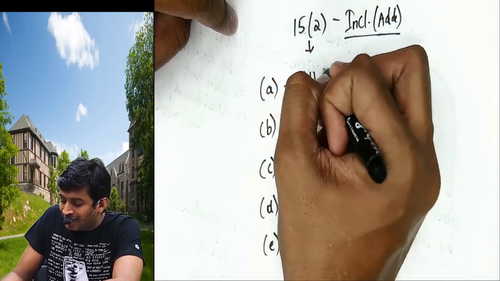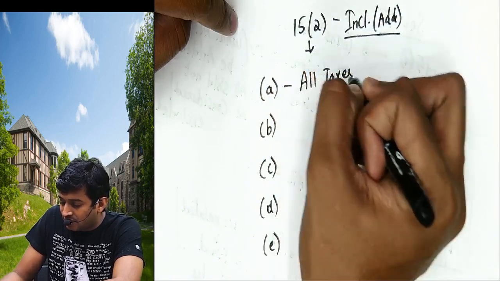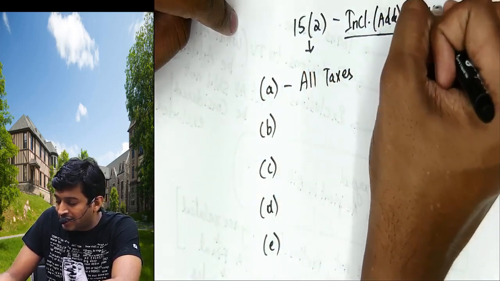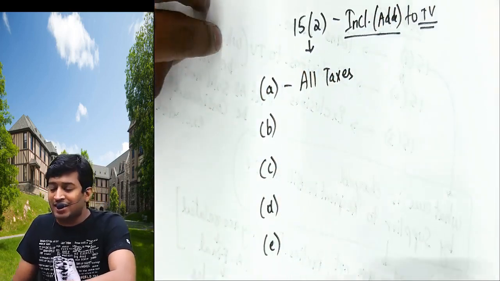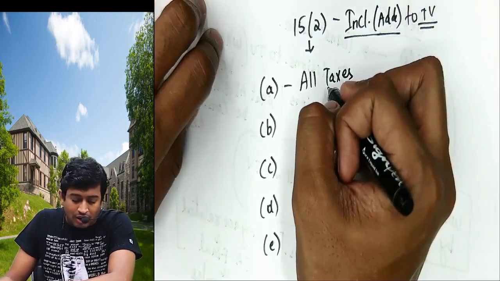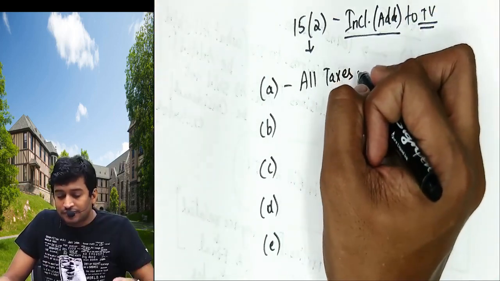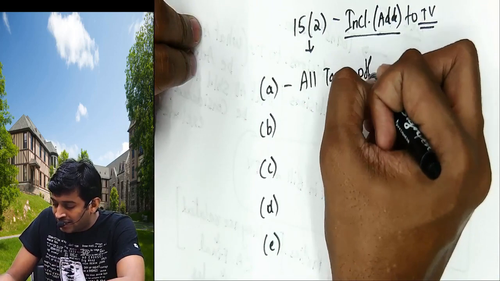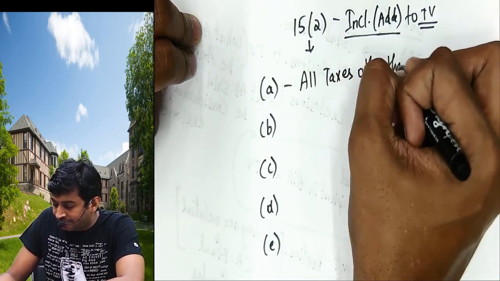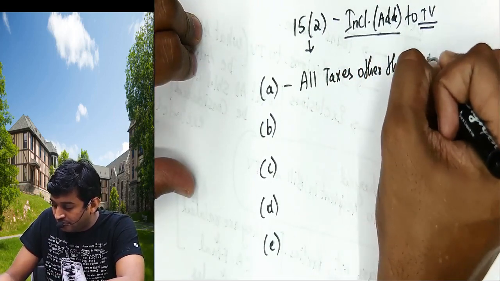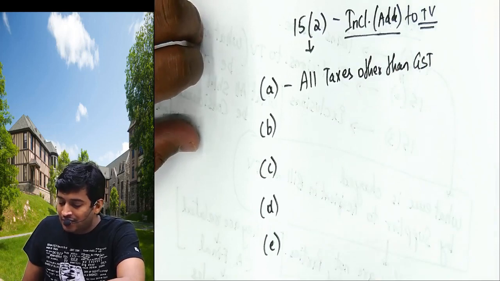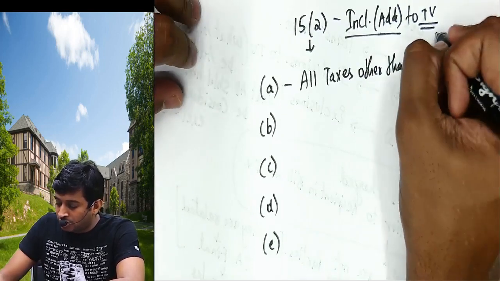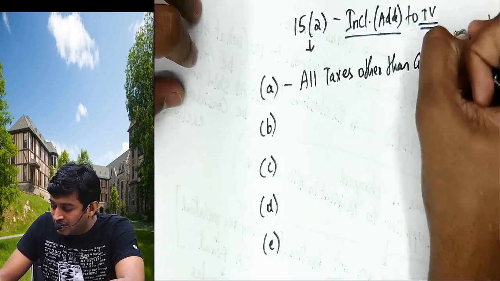Add all the taxes. Add to what? TV. Say TV, not television. Transaction value. Add all the taxes other than GST. Can I conclude like this?